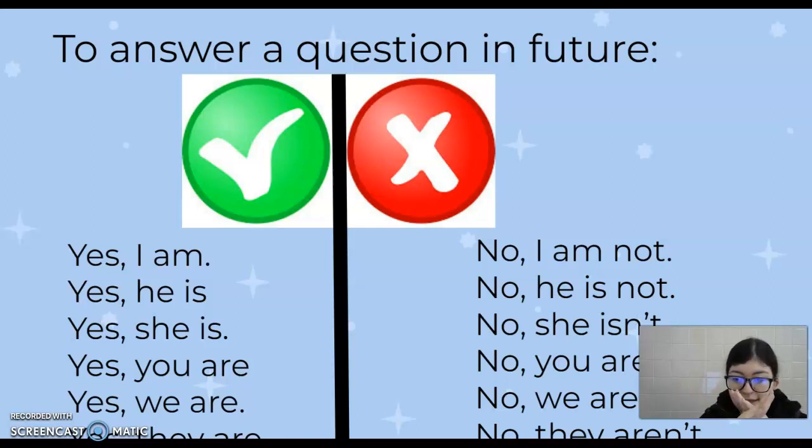Si la respuesta es negativa, diríamos no, I am not, no, he is not, no, she is not, no, you are not, no, we are not, or no, they are not. El are not o is not se puede simplificar a ser aren't o isn't, and that's completely fine.